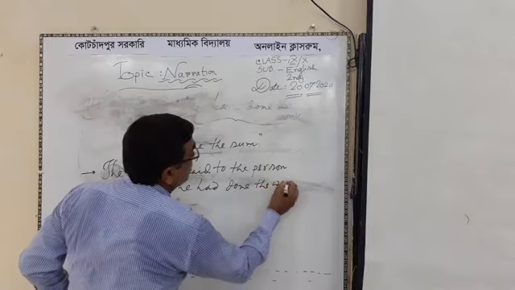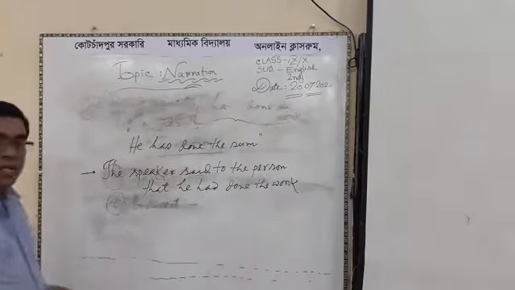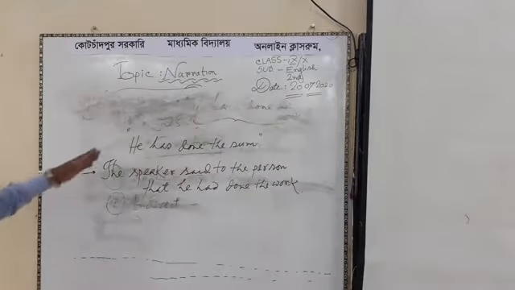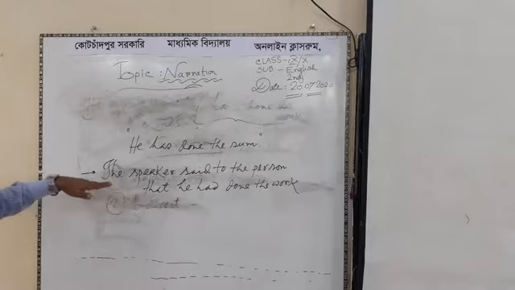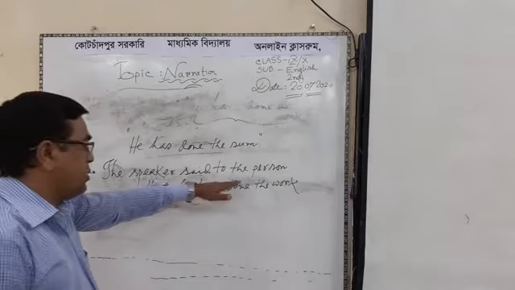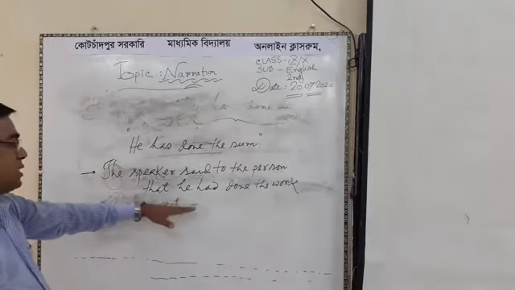Okay, he had done the work. In this statement, there is no person, no third person. So we have to take use of it. The speaker said to the person that he had done the work.